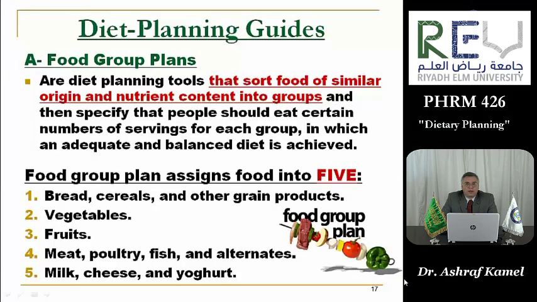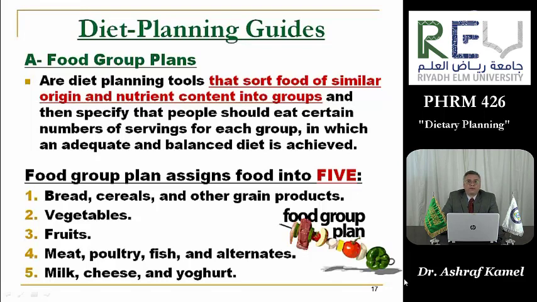So this is the first guide, food group plans, which are diet planning tools that sort food of similar origin and nutrient content into groups, and then specify that people should eat certain numbers of servings for each group, in which an adequate and balanced diet is achieved.